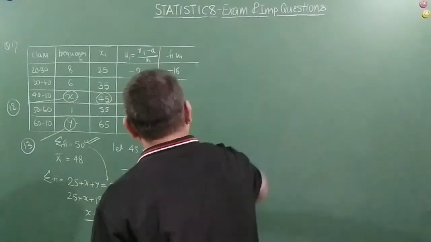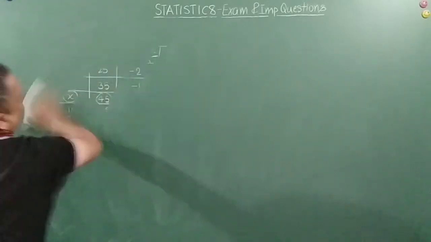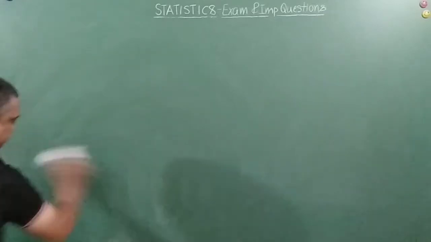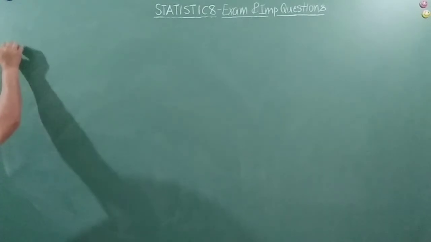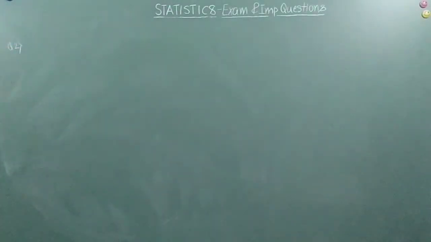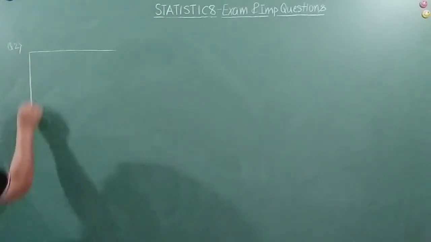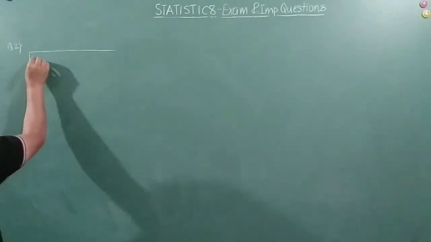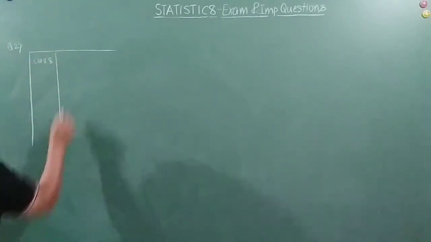The next problem is important, friends. This has appeared, I guess, 2 to 3 times, if I am not wrong. Okay. So question number 2. If the median of the following frequency distribution is 32.5, the median is given, find the values of f1 and f2. So let me take the table in vertical format. So class, frequency.